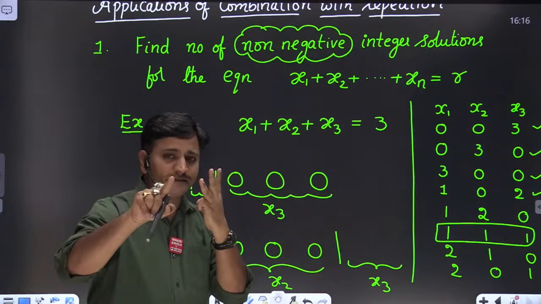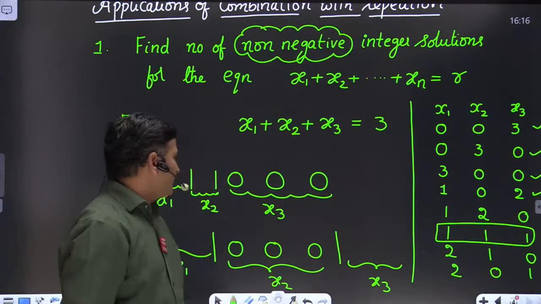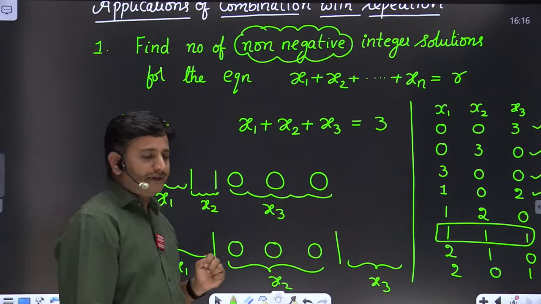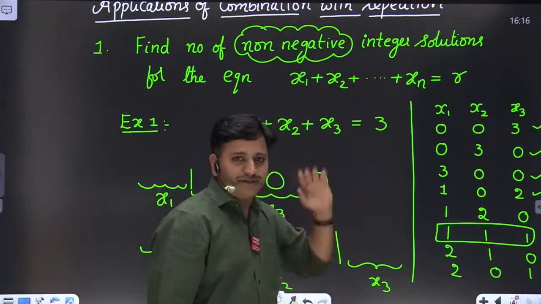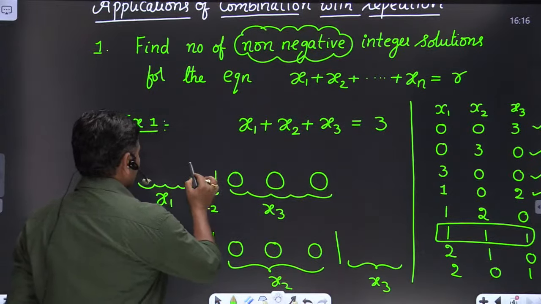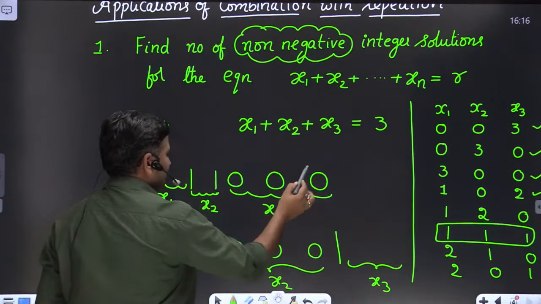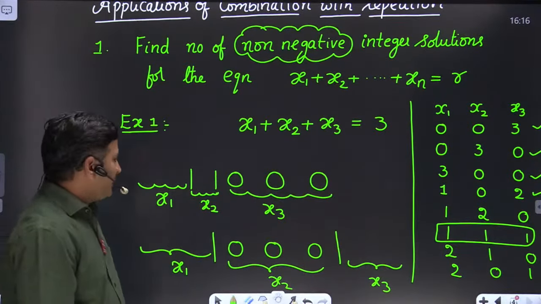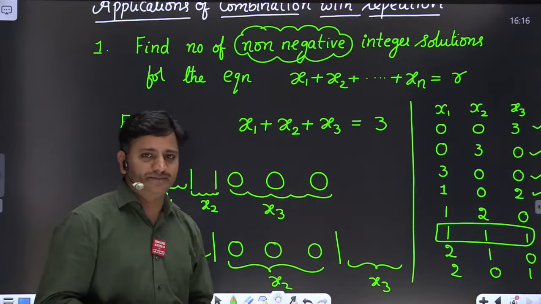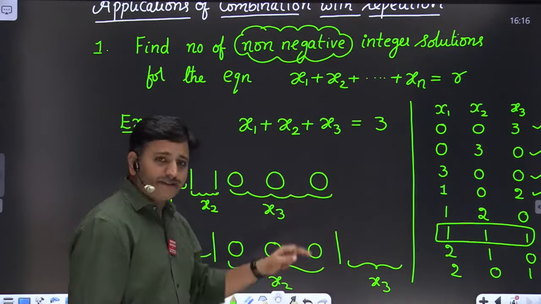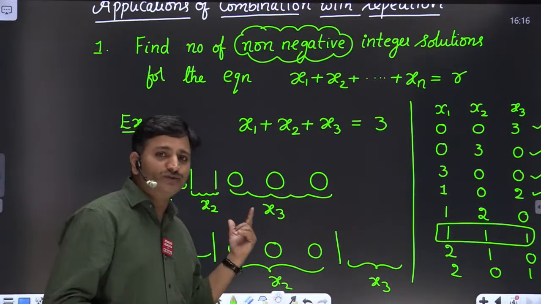Therefore number of vertical lines must be 1 less than the number of variables, so I have taken 2 vertical lines. These 3 identical balls indicate that we are distributing 3 balls here. So total how many places are we having? 1, 2, 3, 4, 5 places, friends. Among these 5 places, we have to choose 2 places to place 2 vertical lines.